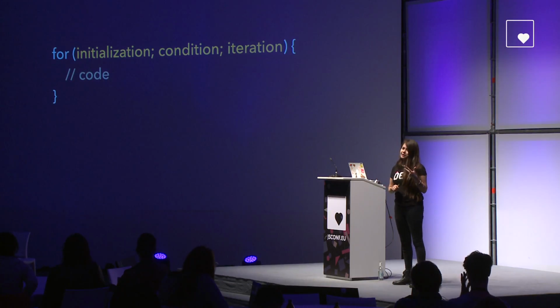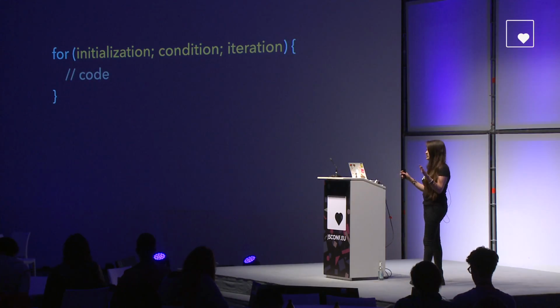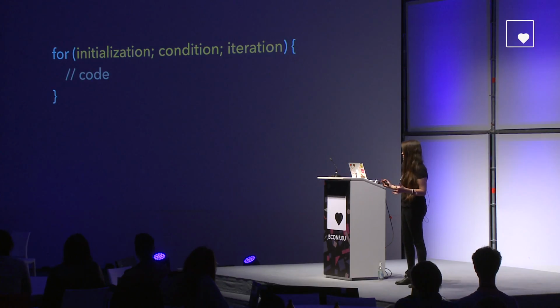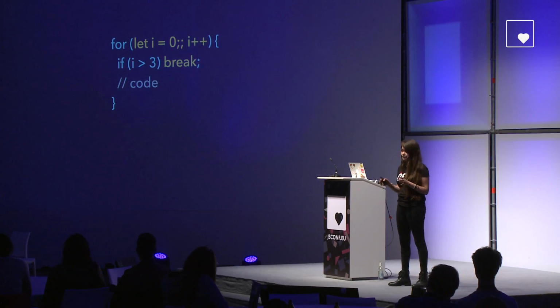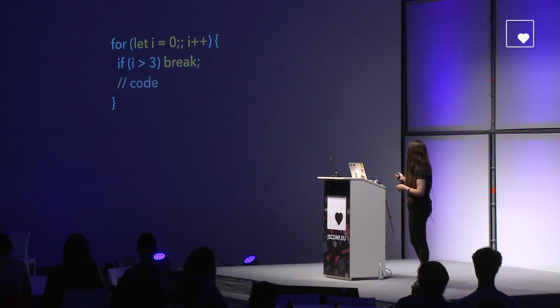So for loops have 3 parts. They have an initialization part, a condition part, and an iteration part. No biggie. But what I didn't know is that all of these parts are optional in JavaScript. So you can take the first part apart, because basically you can declare variables outside the loop, and it doesn't matter. Or you can remove the condition part, and if you do that, JavaScript will automatically consider it as true, and then it's up to you to break the loop.